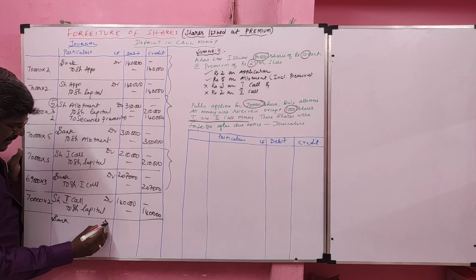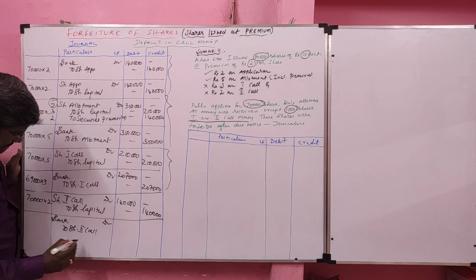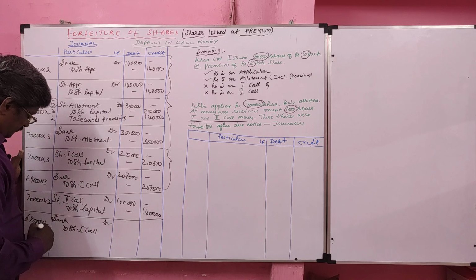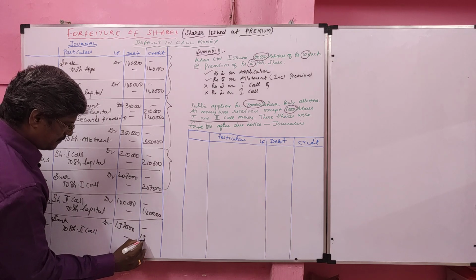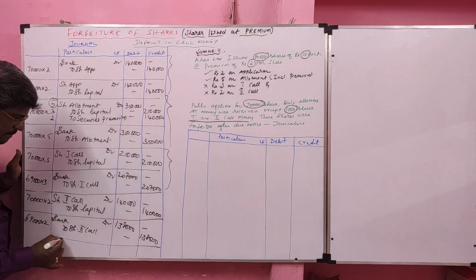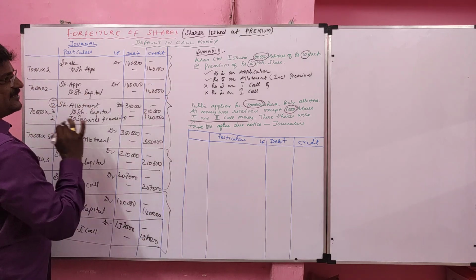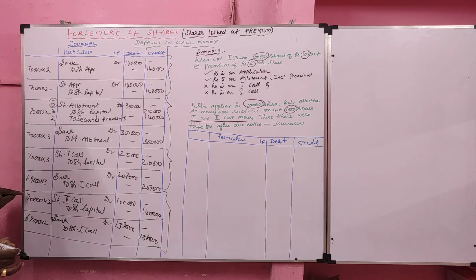Entry is bank account debit to share second call. 1,000 share money not received, so we can receive 69,000 shares, we collected 1,38,000. So application money fully received, allotment money fully received. First call 1,000 share money not received. In second call also 1,000 share money not received.